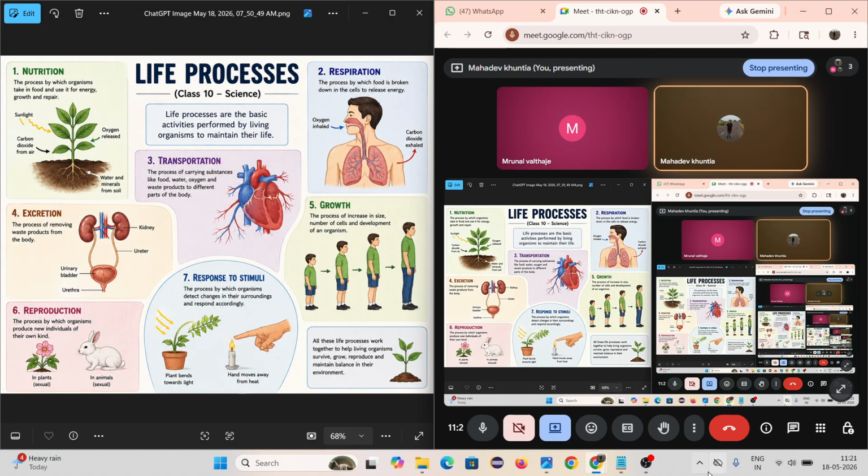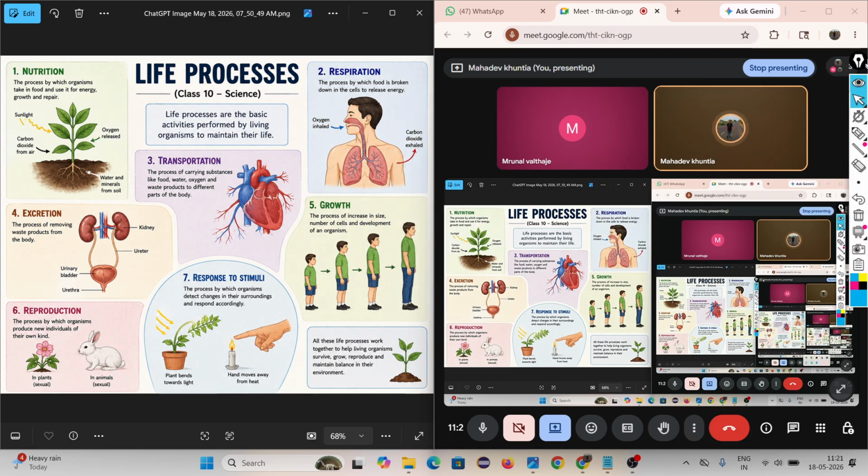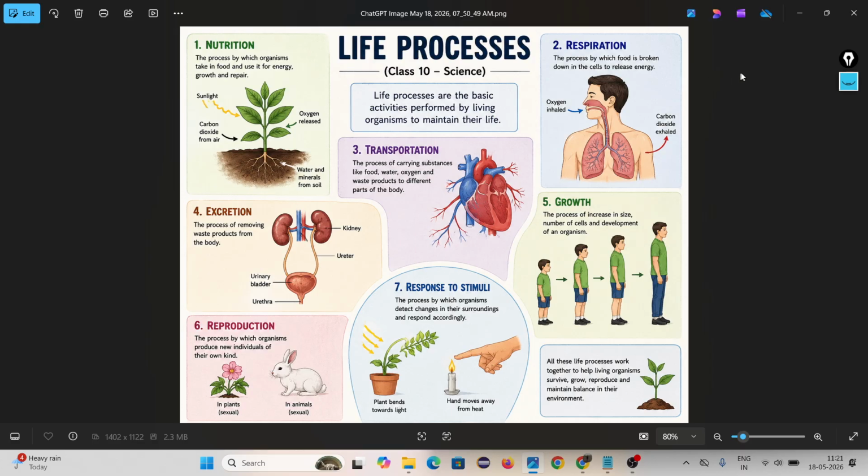Today we are going to start one of your important chapters from the bio, that is life processes. So look, the chapter name: life processes.